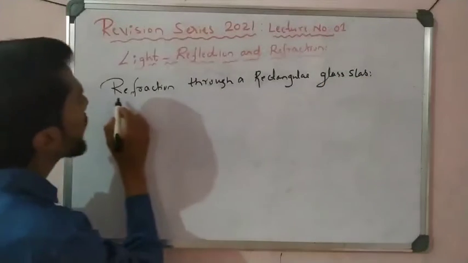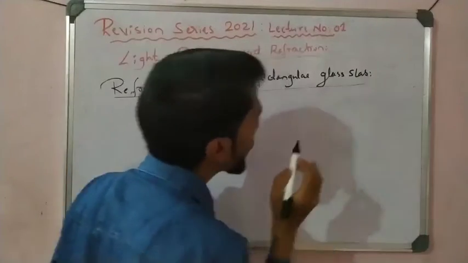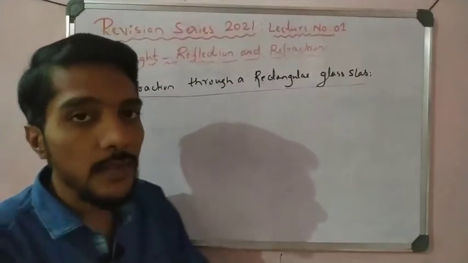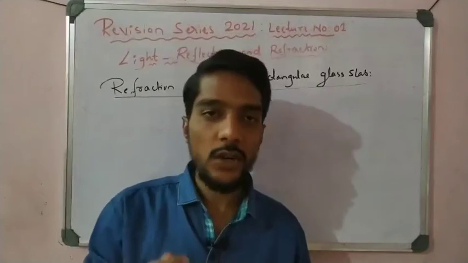You know already it is rectangular in shape. Through it some important phenomena occur, so refraction of light takes place.